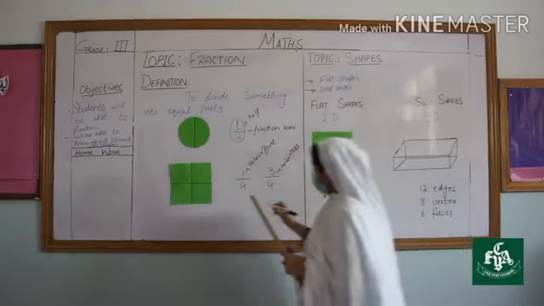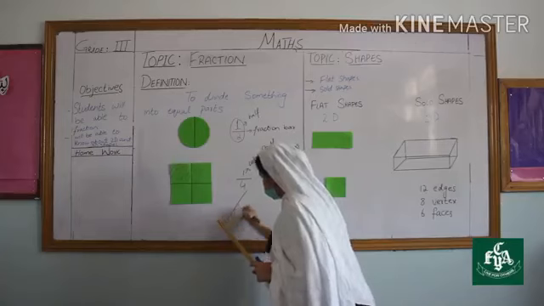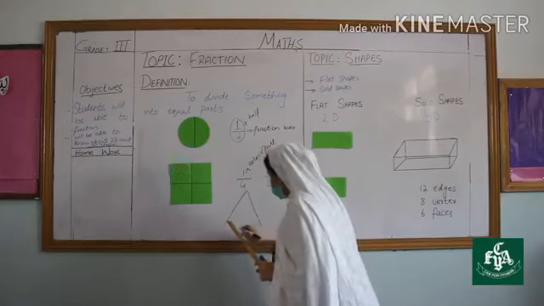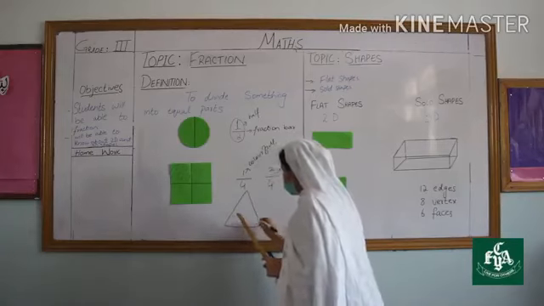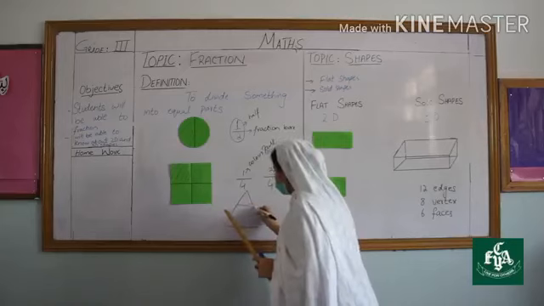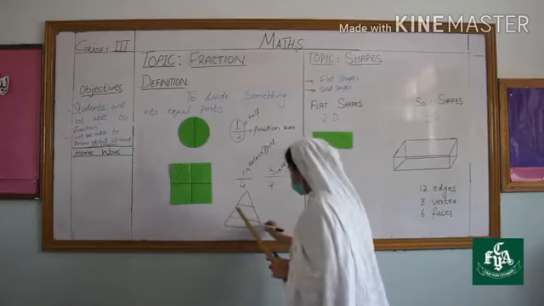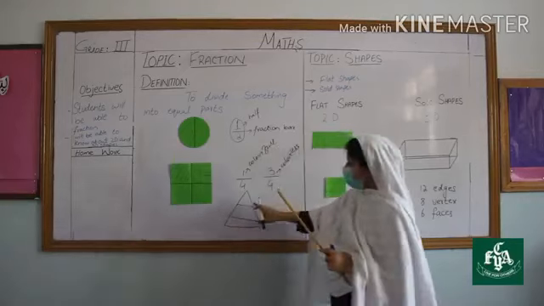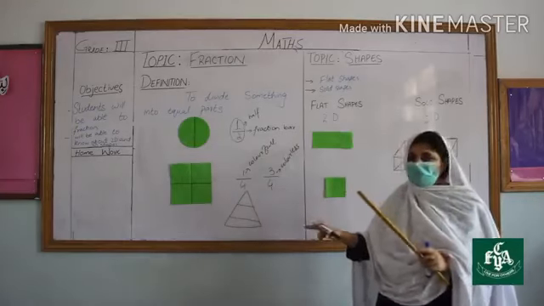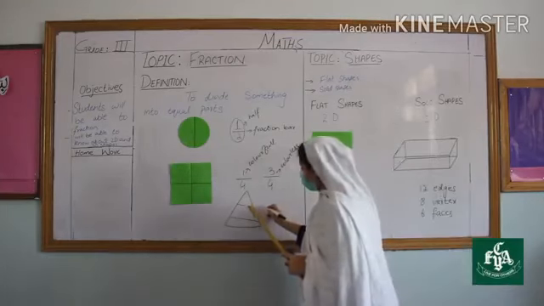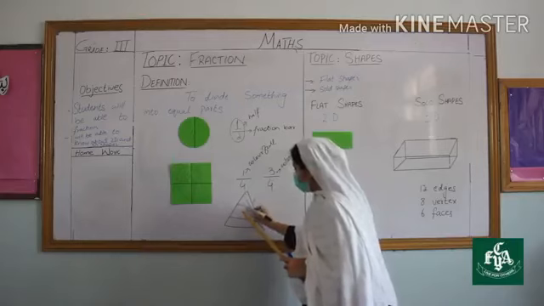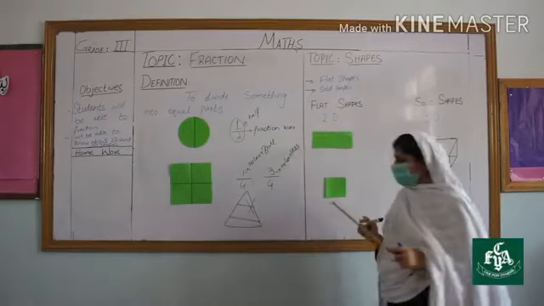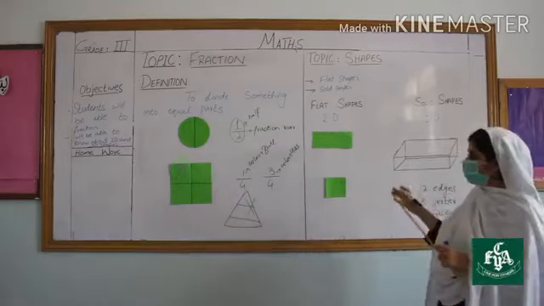Now let's suppose here we have a triangle, and I cut the triangle into, let's suppose, 3 pieces. Are all these pieces equal? No, these pieces are not equal. So this is not a fraction. This triangle is not a fraction.